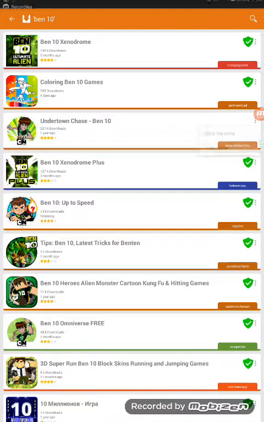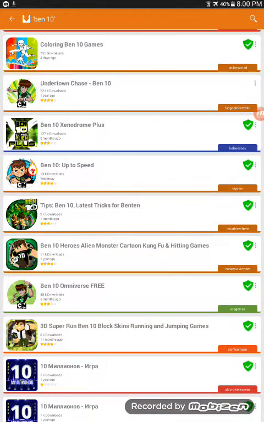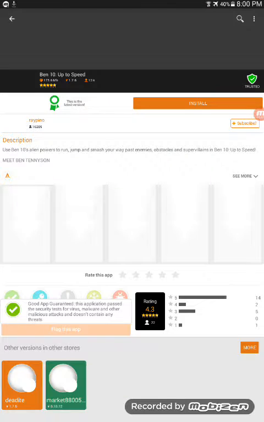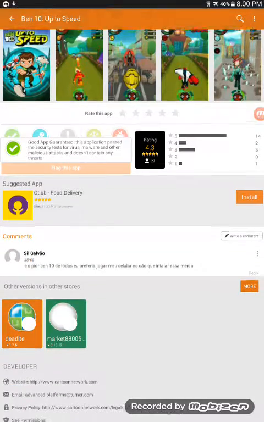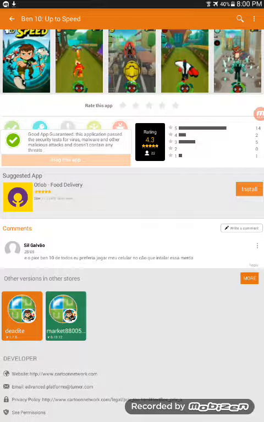And guys, there is something I didn't tell you about. If you want Ben 10 Up to Speed for free, it's here, but you have it from the market.